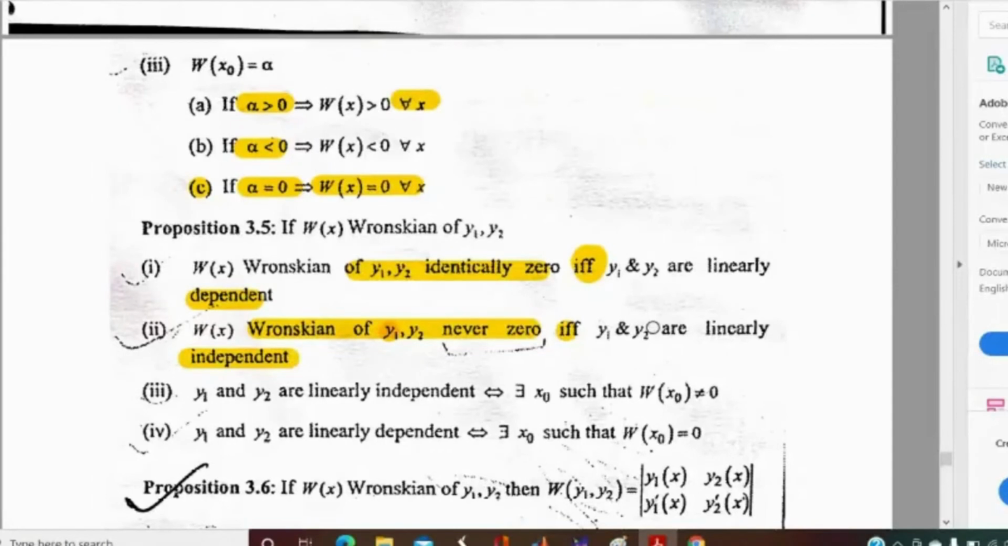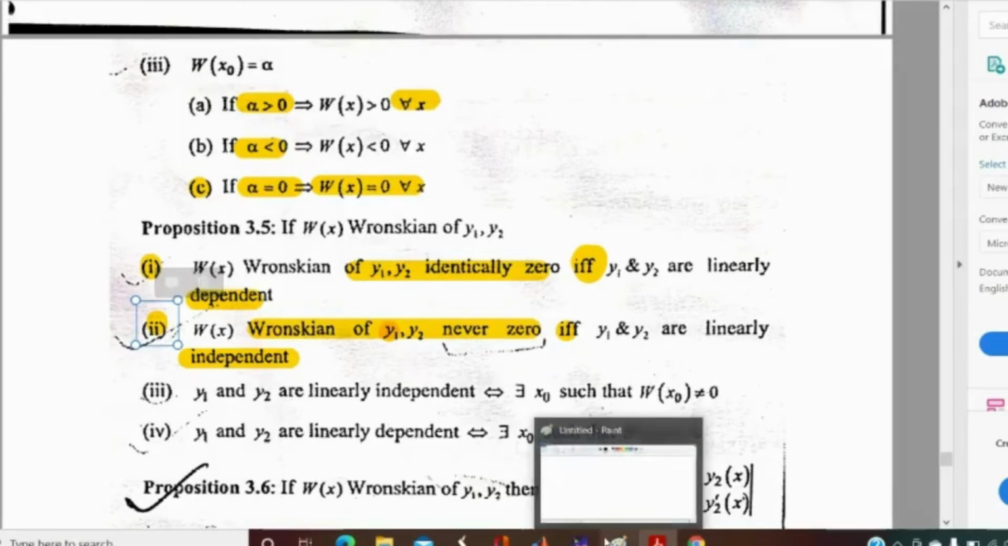That is, if y1 and y2 are linearly independent, then Wronskian must be non-zero. See these two propositions carefully. The first says that if Wronskian is identically 0, then the solutions will be linearly dependent, and it is an if and only if condition. And the second proposition says that if Wronskian is not equal to 0, then the solutions will be linearly independent. Are these two propositions clear? Yes, sir.